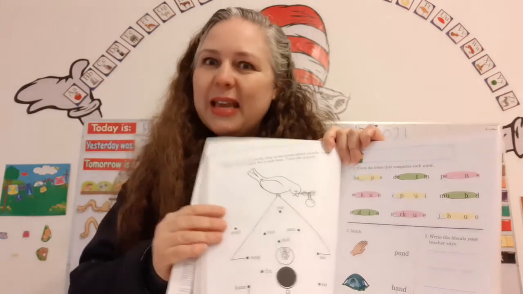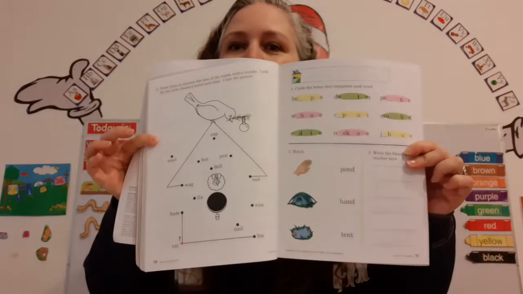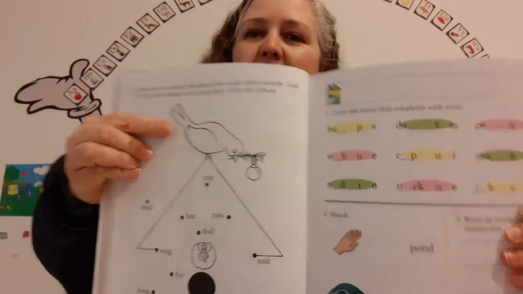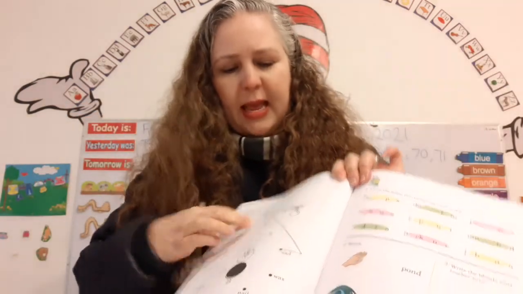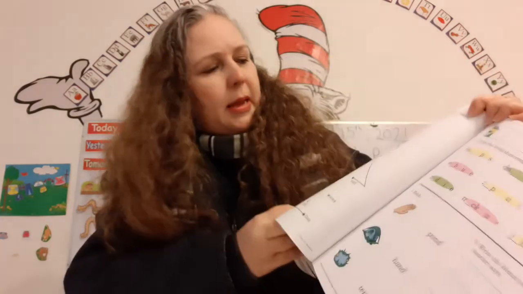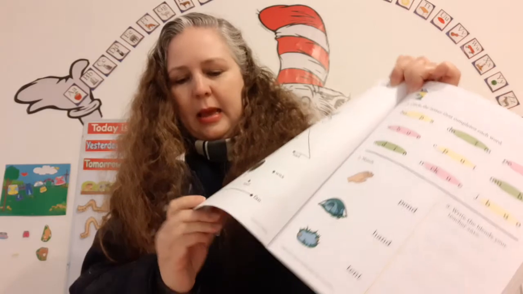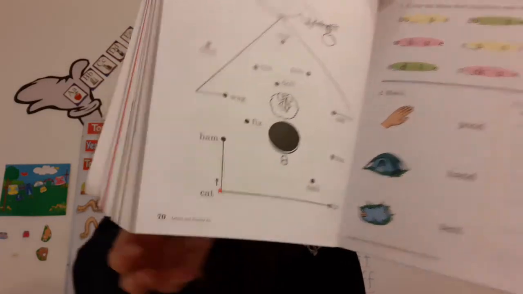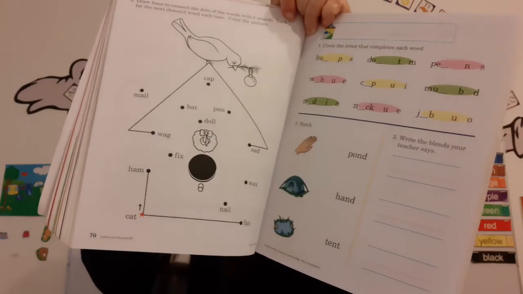It was very interesting. So we're going to make a birdhouse here. Look, there's the bird at the top, and he has a little ornament in his beak. So there's page 70 right there. You see it? Good.